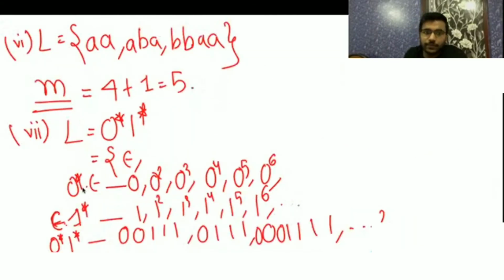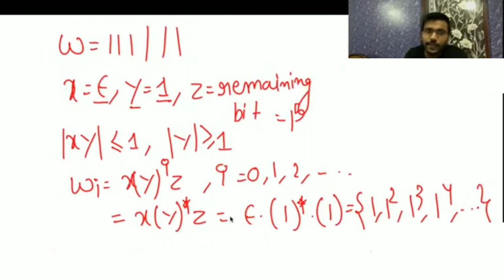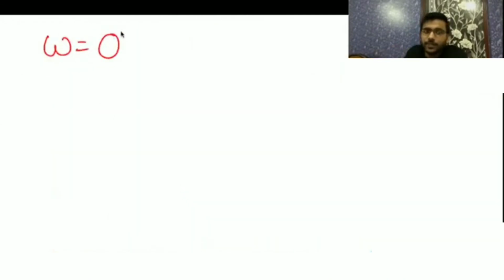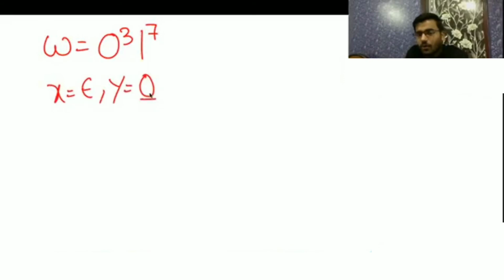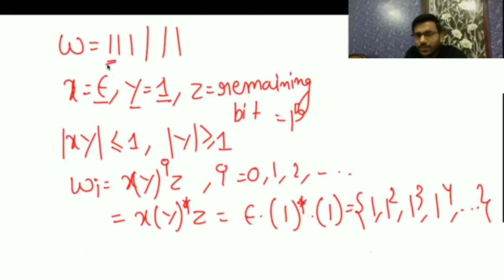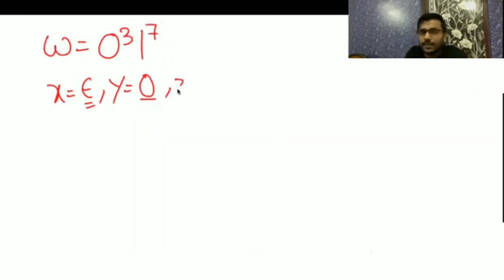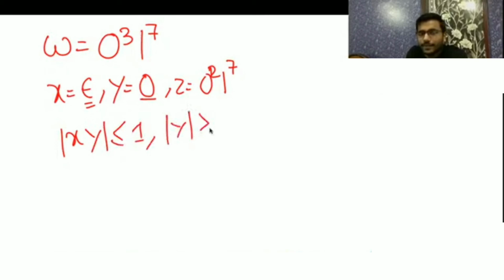Now if I take strings of this kind, any number of 0s and then 1, let me take some bigger value, 0^3 1^7. Here also I will assume x as epsilon and y as the first bit. In all kinds of strings here, always the first bit I am assuming as y, x as epsilon and z as the remaining bits, that is 0^2 1^7. So the length of xy is smaller than or equal to 1, length of y is greater than or equal to 1, so it is satisfying the rule.